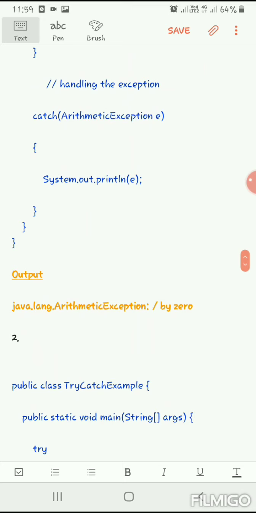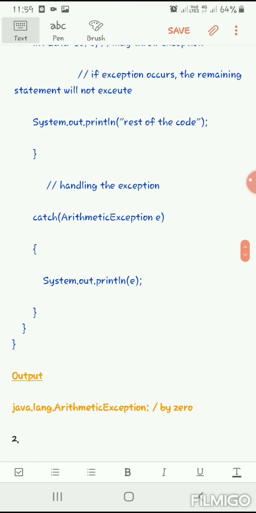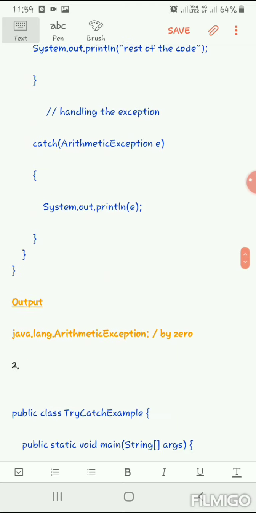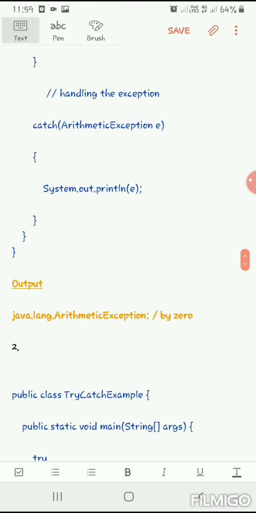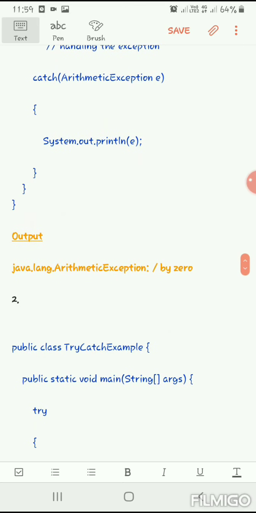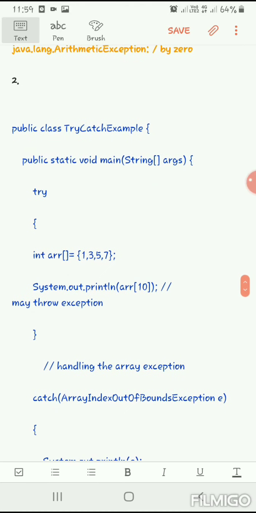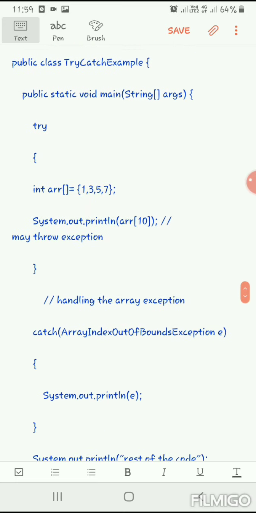Here you have to understand something. We don't print divide by zero anywhere in the program, but on the output, when the exception is raised, it automatically prints divide by zero. That is a mandatory thing that is printed by the Java Virtual Machine, JVM. I hope you understand.